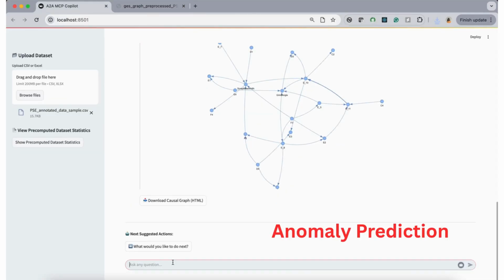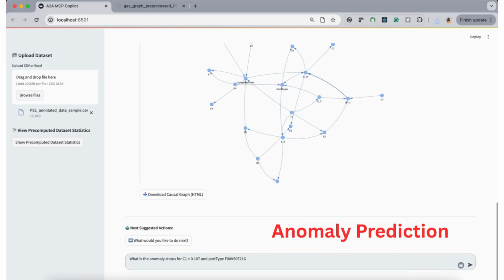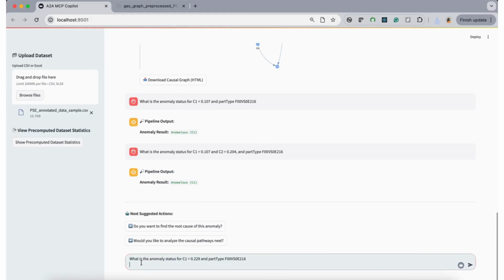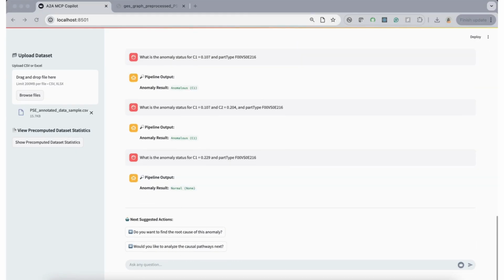When questions arise on production quality, CausalPulse delivers direct answers. It can determine the anomaly status of specific process conditions, such as when a sensor reads C1 equals 0.107 for part type F0, 0VS, 0E216, or when C1 and C2 take on certain values together. It can even evaluate more complex scenarios, like when D2 measures 0.397 while E1 is 0.104.